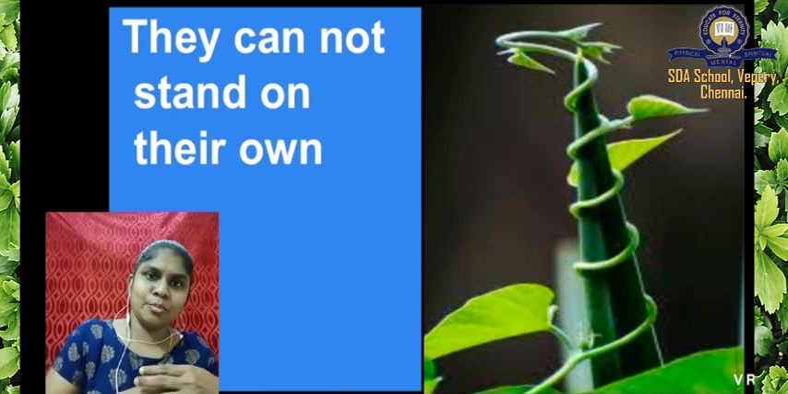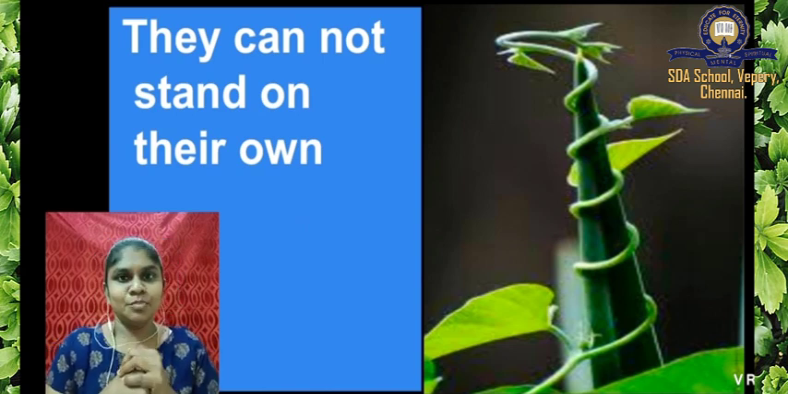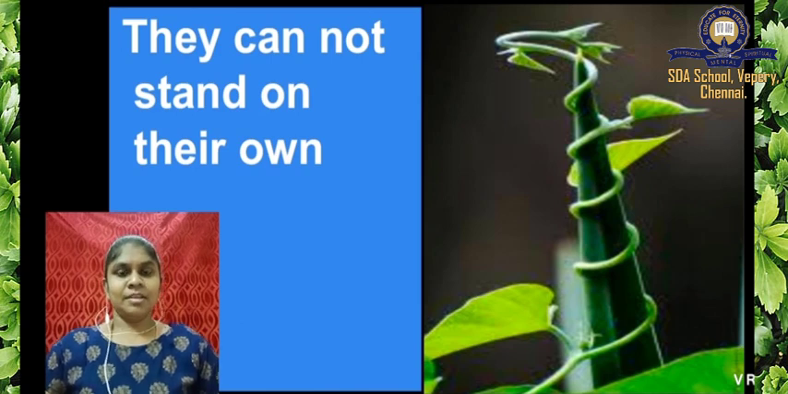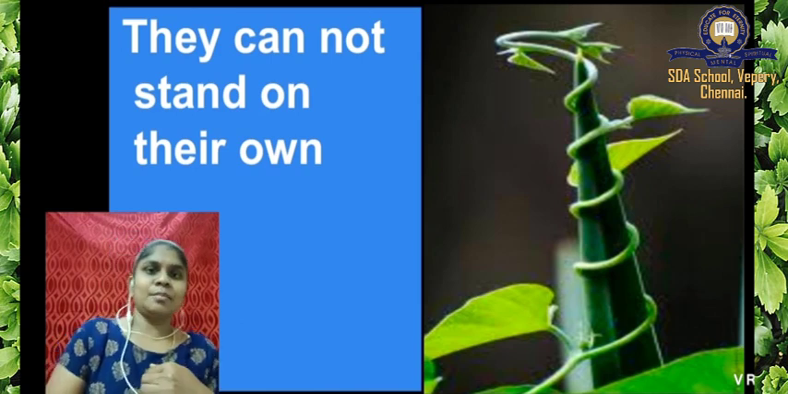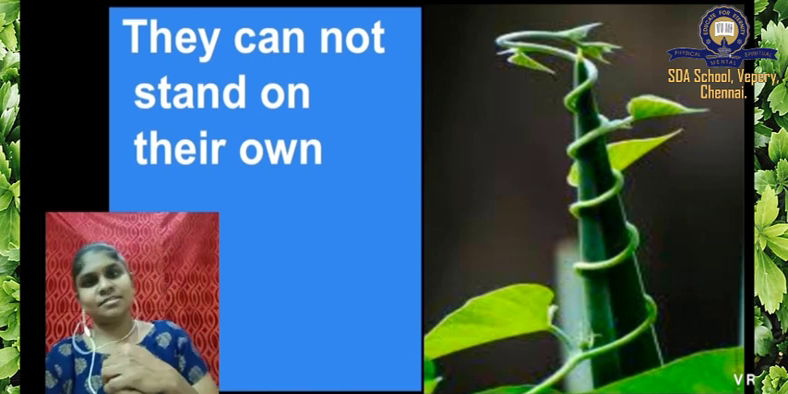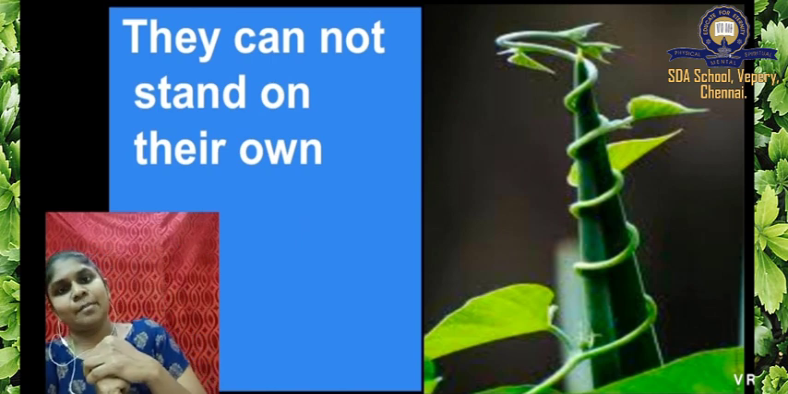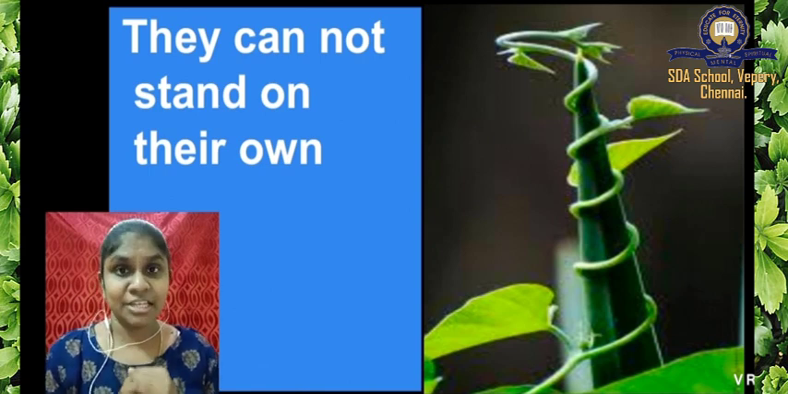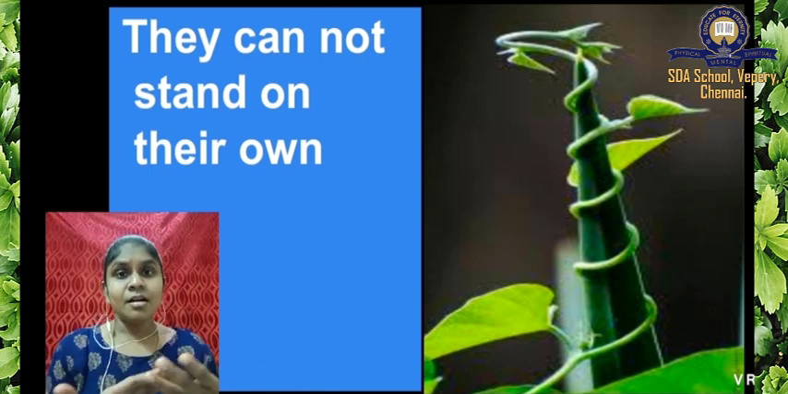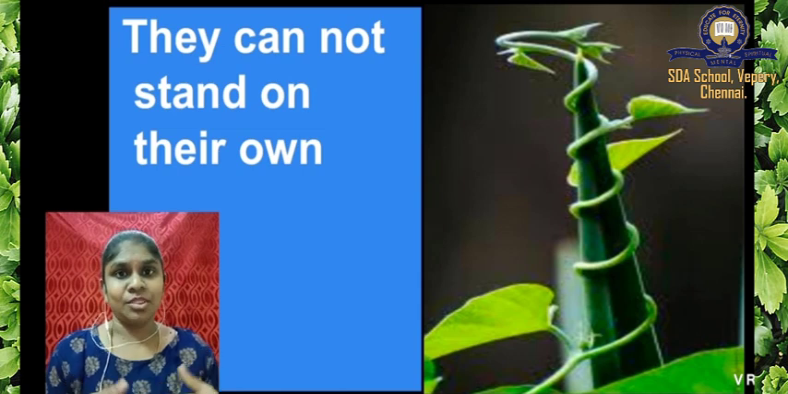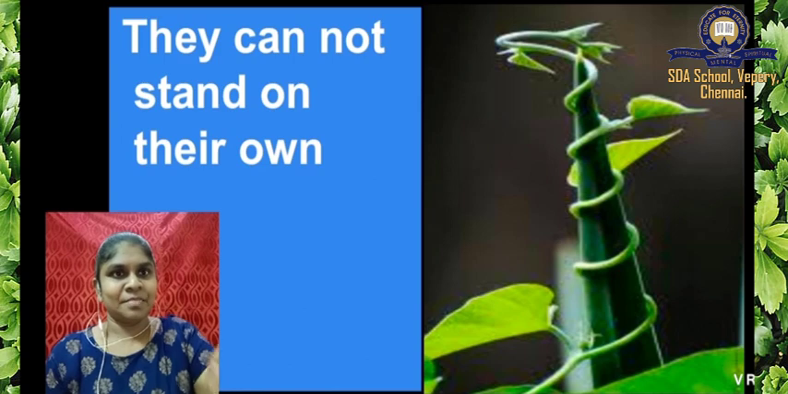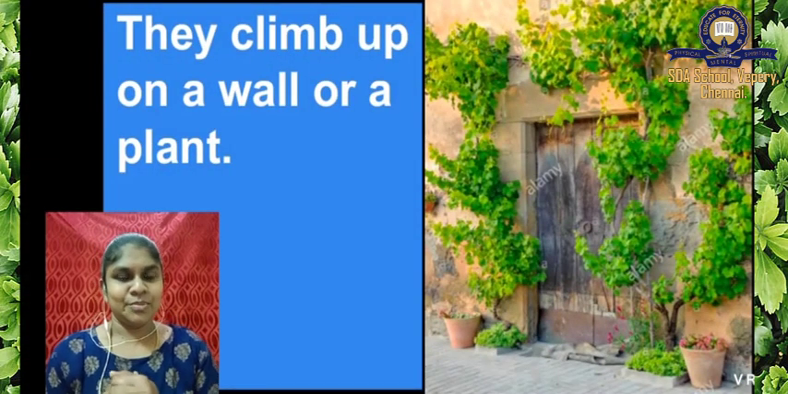They need some support to lean, which means you cannot stand like this. You want somebody to support you like this, like this. You want to lean on somebody. You will not be able to stand like that. Climbers and creepers cannot stand on their own. They want some support. Okay, look at this picture.